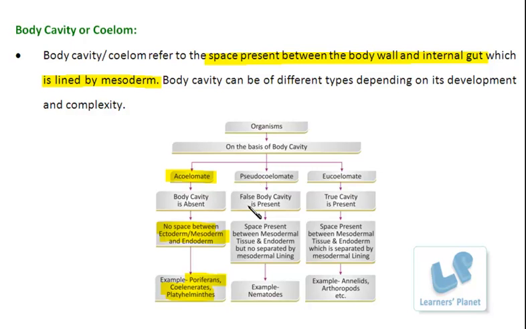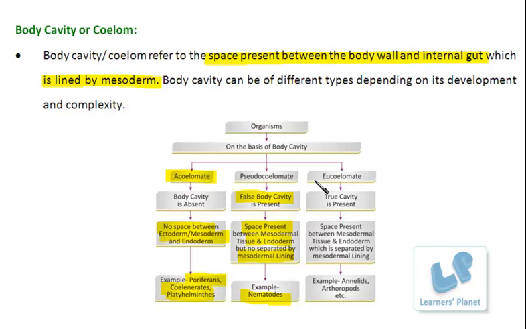In the case of pseudocoelomates, a false body cavity is present. That means there is a space between the mesodermal tissue and the endodermal tissue, but they are not separated by the mesodermal lining. So they are not truly separated from each other. Such a type of cavity is observed in the nematodes, or the organisms that belong to group Nematoda.